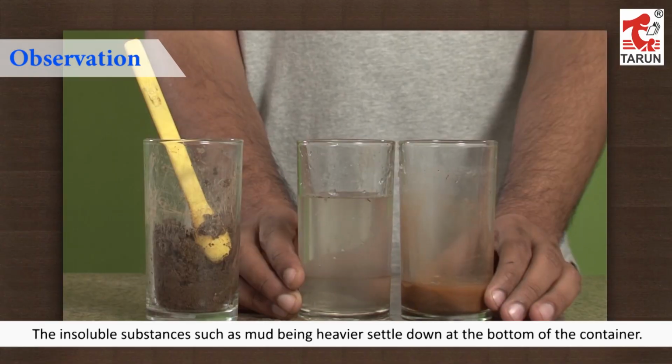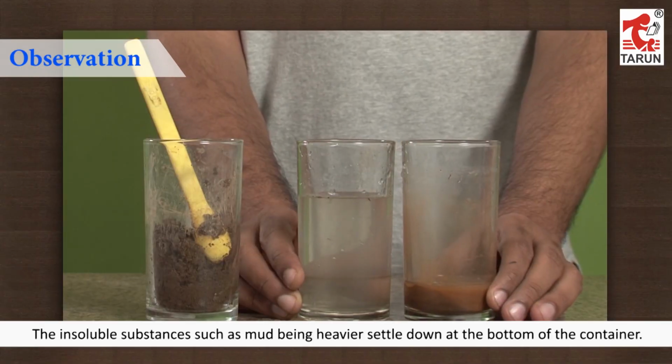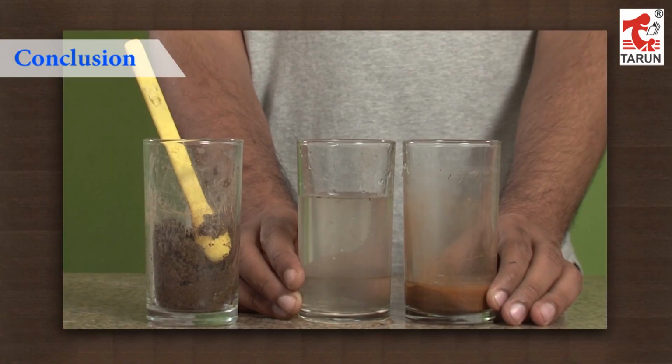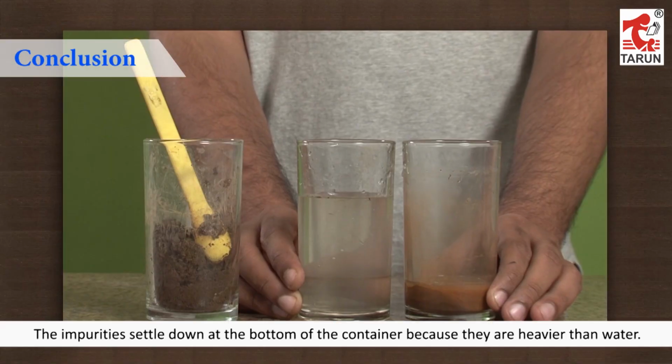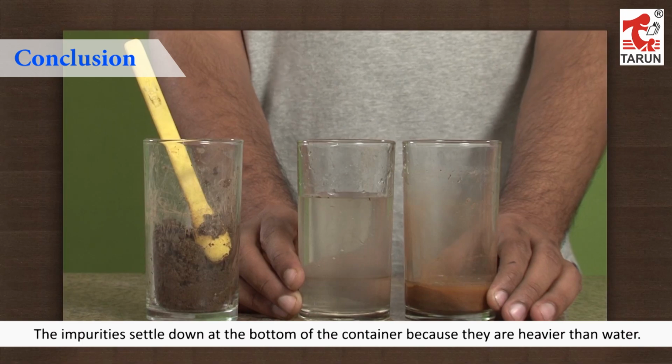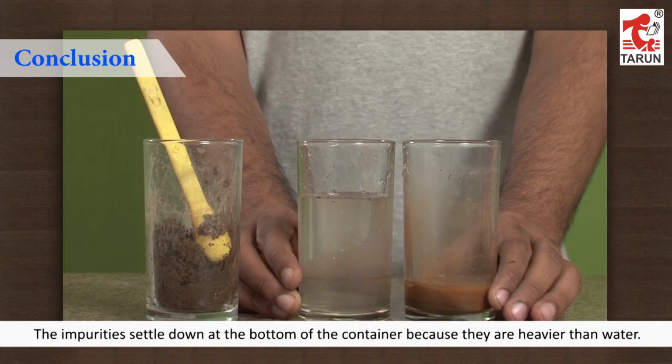Observation: The insoluble substances such as mud, being heavier, settle down at the bottom of the container. Conclusion: The impurities settle down at the bottom of the container because they are heavier than water.